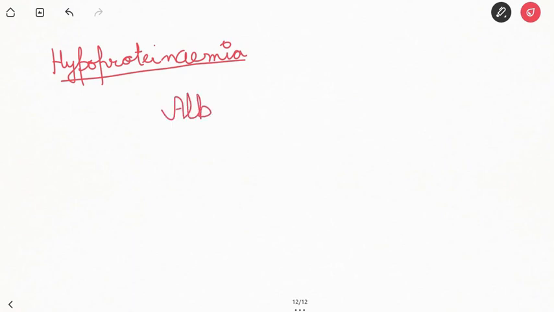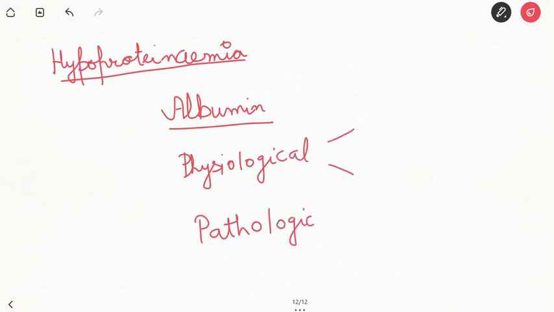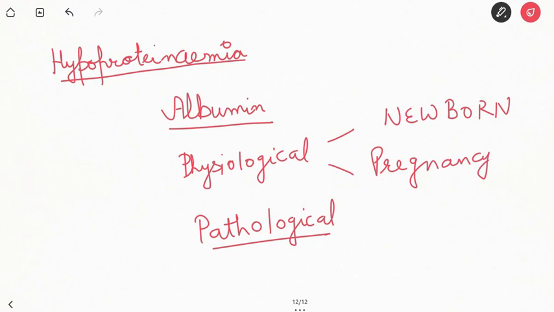Now let us look at conditions in which there is decrease in albumin. The condition can be physiological or pathological. Physiological conditions like infant and newborn could have decreased albumin because of hepatic immaturity. Second is pregnancy. In pregnancy, globulin and albumin both decrease.